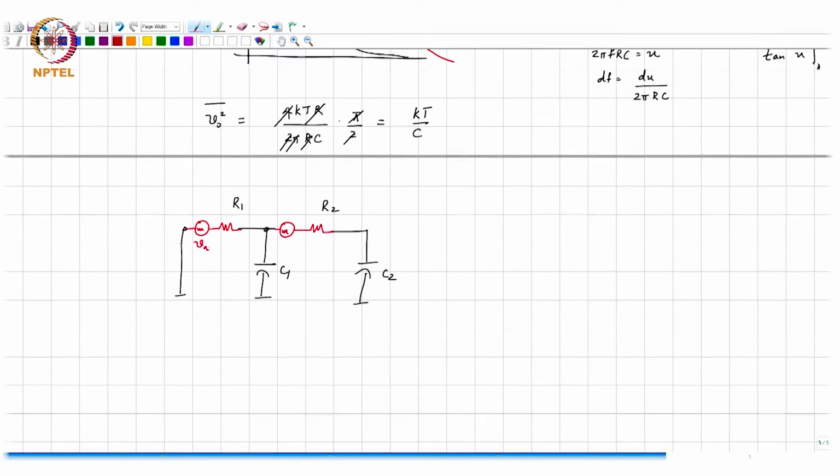Alright. So, you have two resistors, so you have two noise sources, and let us say we are interested in finding the spectral density and the mean square noise across C. Okay. What are we going to do?